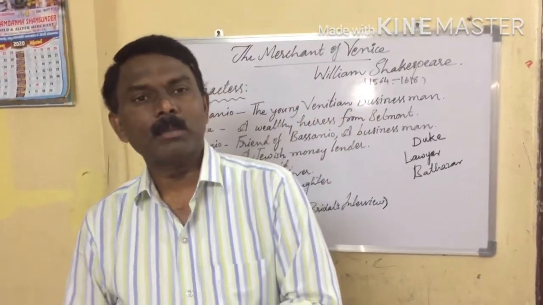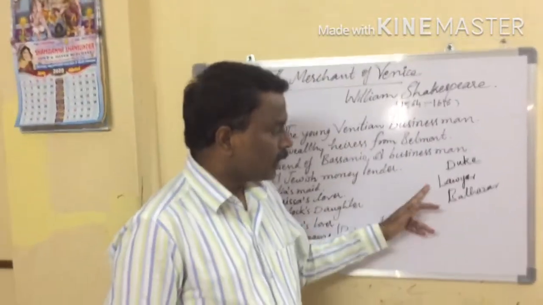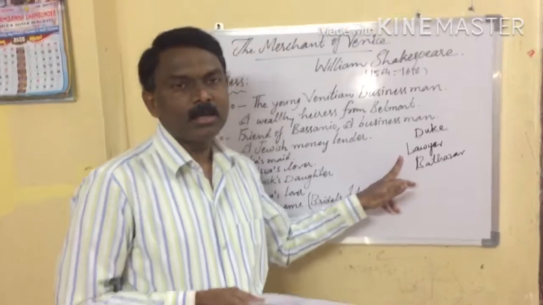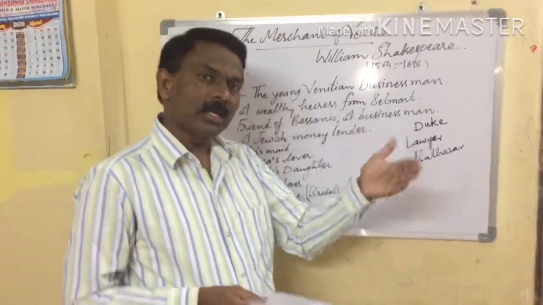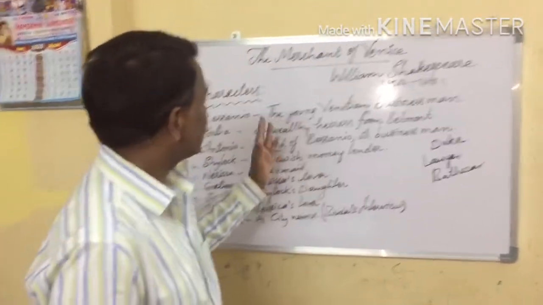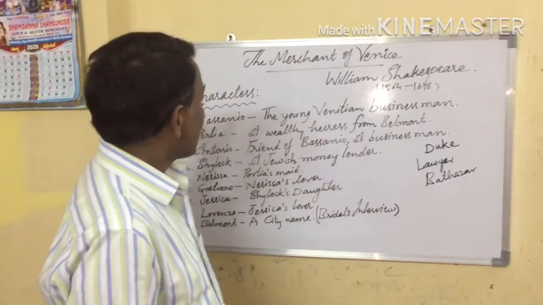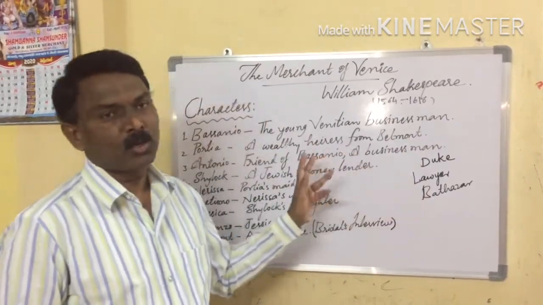So at last, what happened? In disguise, the young lawyer, who was the young lawyer? Portia came in disguise as a young lawyer to save her husband's friend. Who is her husband? Bassanio.